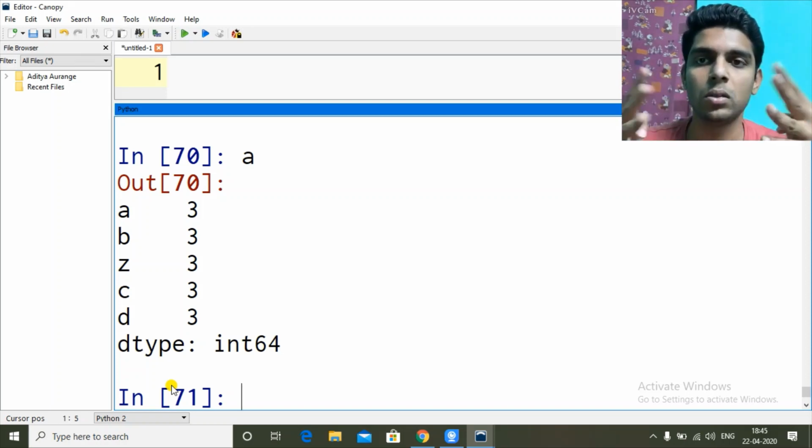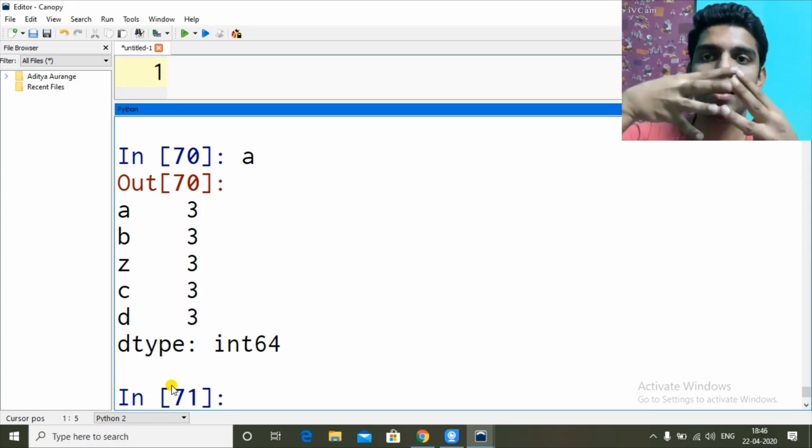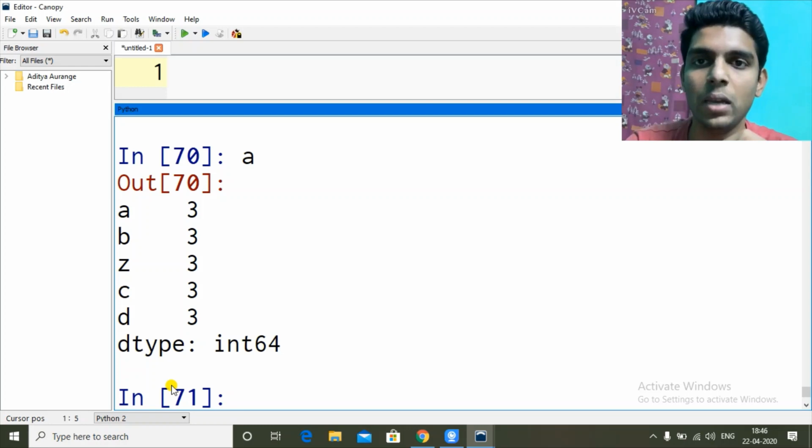So the number of values depends upon the number of indexes. One index, one value. Multiple indexes, multiple values. Now with multiple indexes, either one value, so all will have that value, or that many values. So that's how we create a series with user defined or our custom indexes.